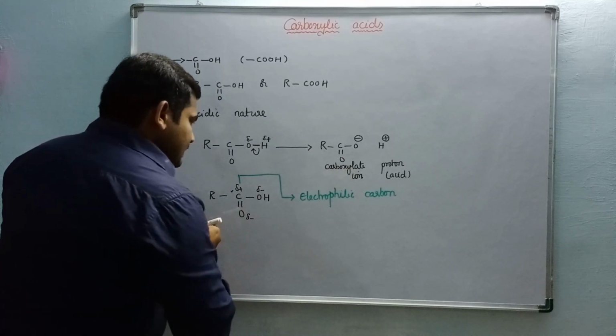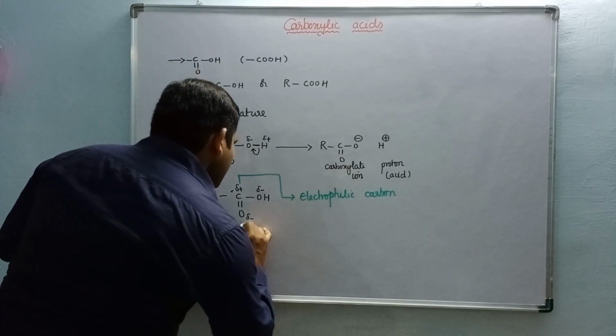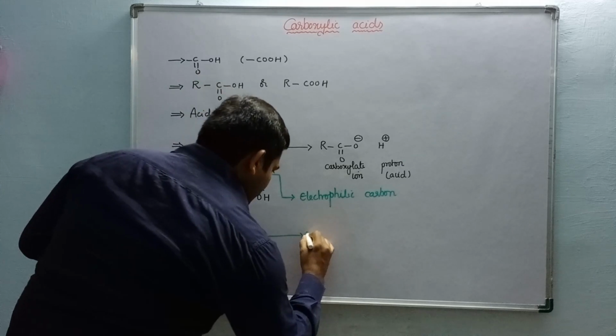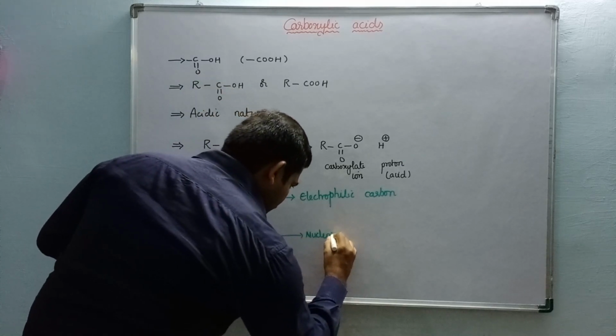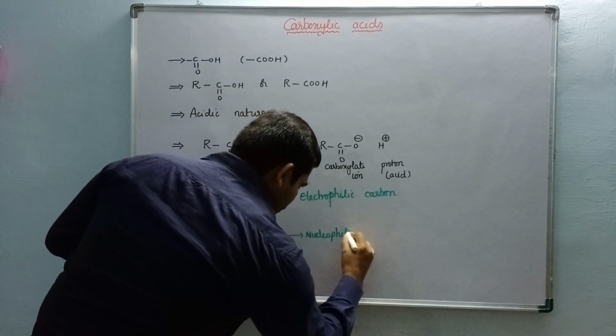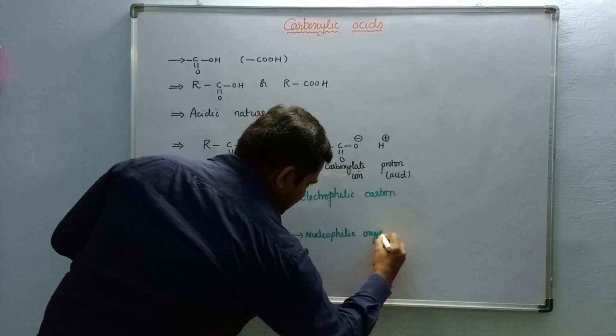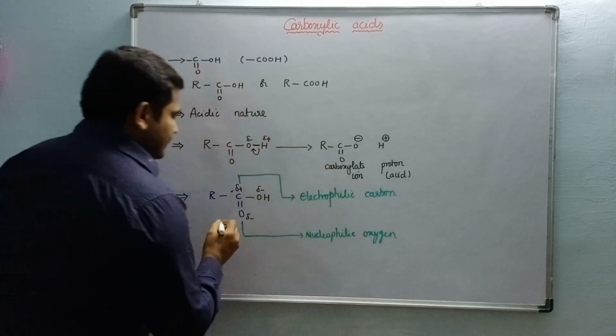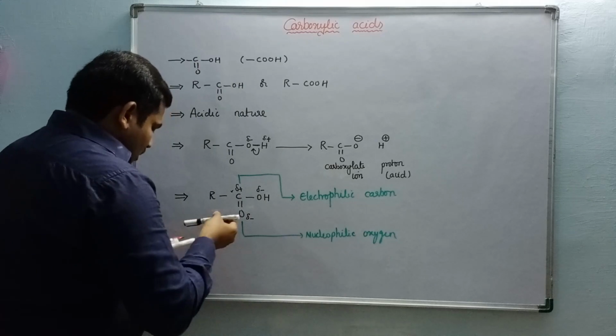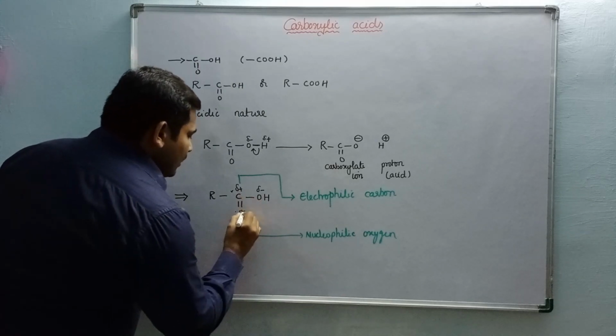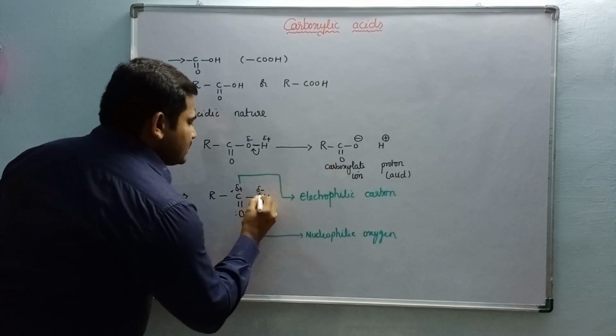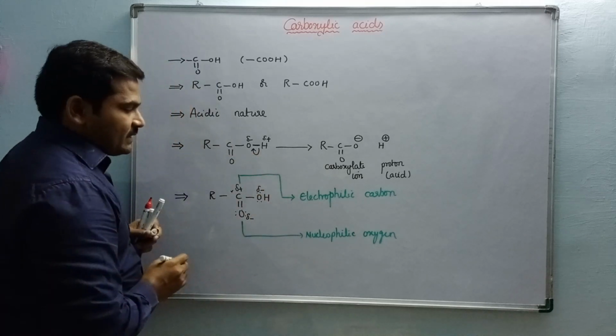This is a nucleophilic oxygen. Not only this oxygen, but the other oxygen also contains 2 lone pairs of electrons.